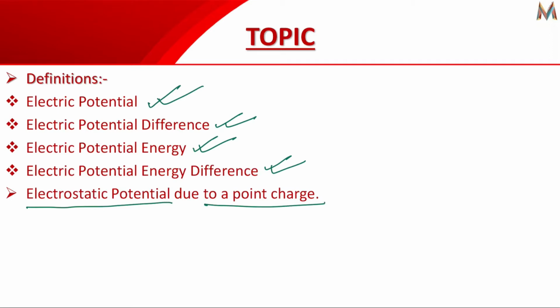Okay, so all these four physical quantities, electric potential difference, potential energy, electric potential, and electric potential energy difference, are actually related to each other. So let us first understand what these physical quantities are, then we will define them, and after that we will do the derivation part. We will find the expression for the electrostatic potential due to a point charge.